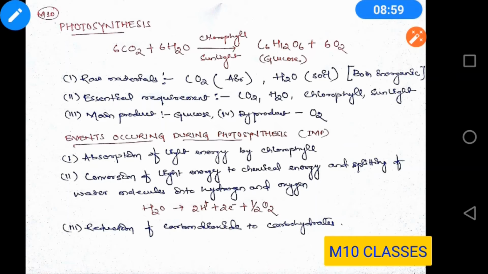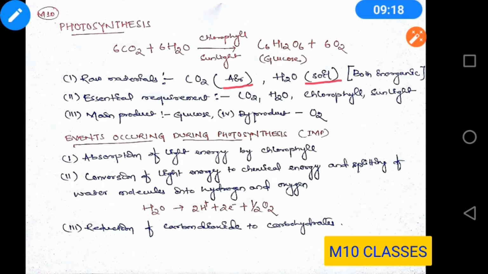So let us get into the points. First of all, what are the raw materials used? They are nothing but carbon dioxide and water. What are the sources? Carbon dioxide you get from air, and water you get from soil. So both of these are inorganic substances.